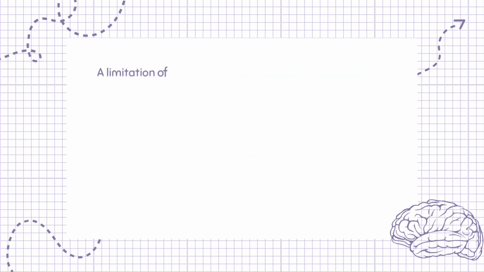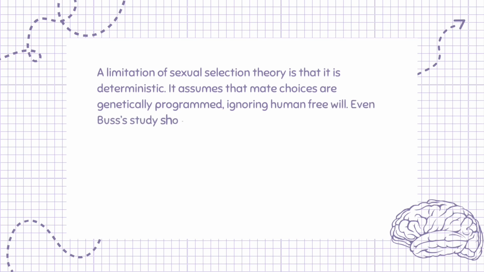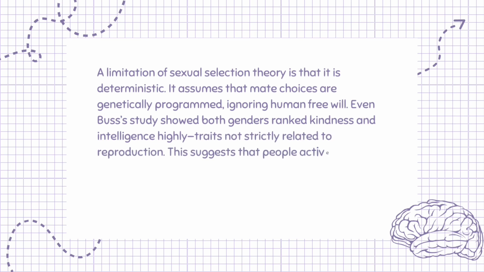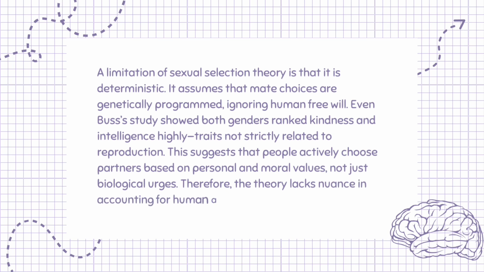A limitation of sexual selection theory is that it is deterministic. It assumes that mate choices are genetically programmed, ignoring human free will. Even Buss's study showed both genders ranked kindness and intelligence highly, traits not strictly related to reproduction. This suggests that people actively choose partners based on personal and moral values, not just biological urges. Therefore, the theory lacks nuance in accounting for human agency.